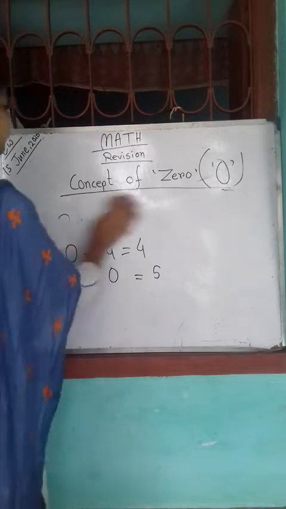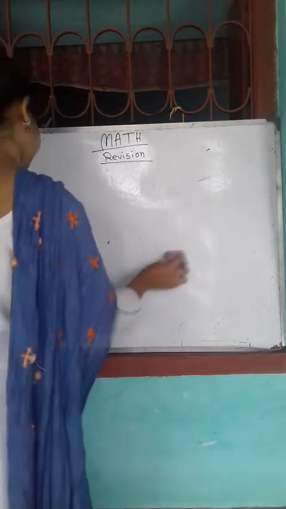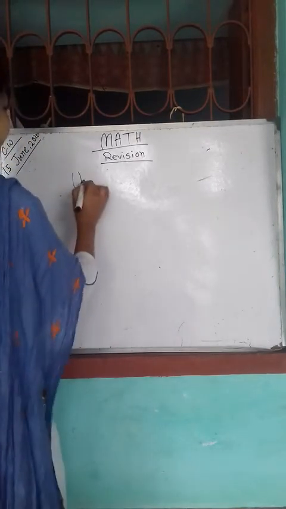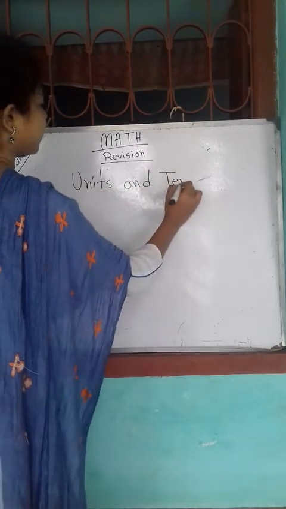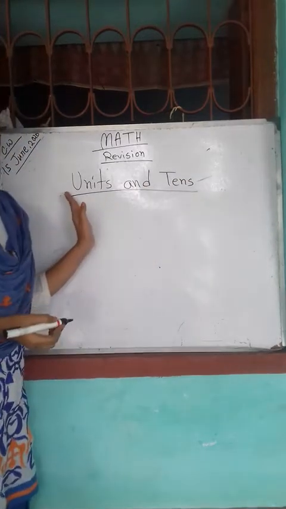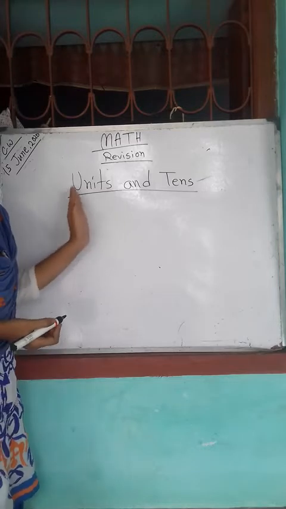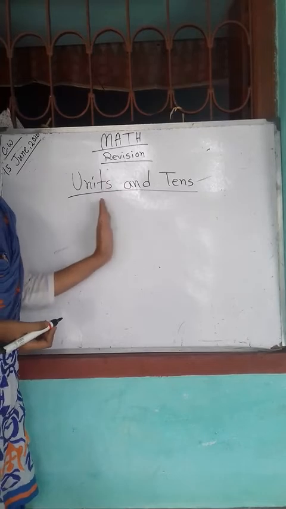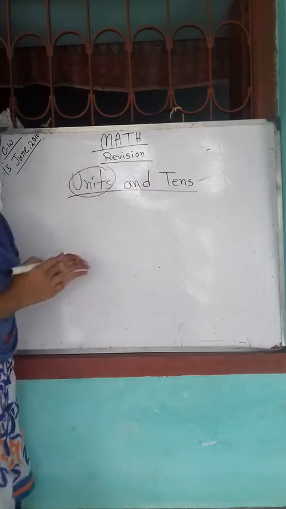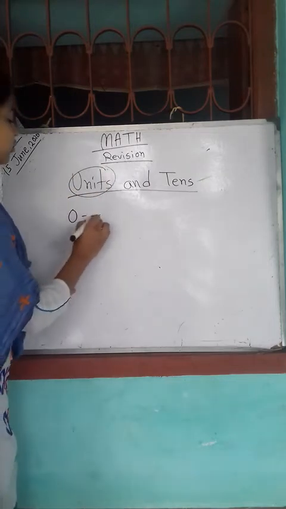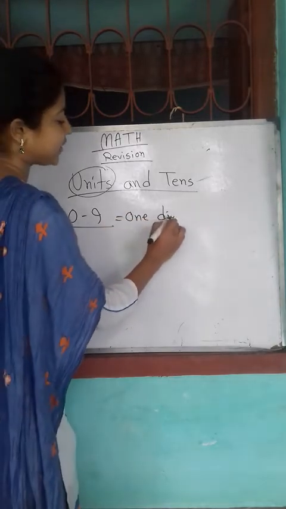Now, we will revise our next chapter, that is units and tens. This is an interesting chapter and I know you will like this chapter very much. You have learned this chapter also. First we will discuss units. From 0 to 9, these are 1-digit numbers, right?